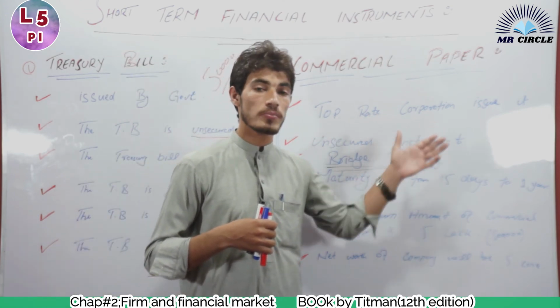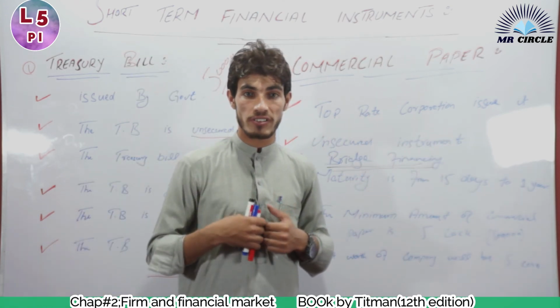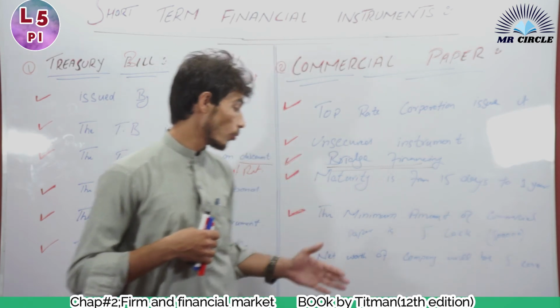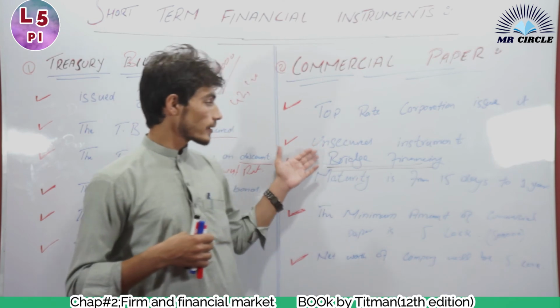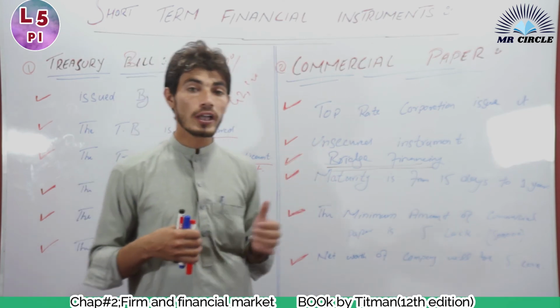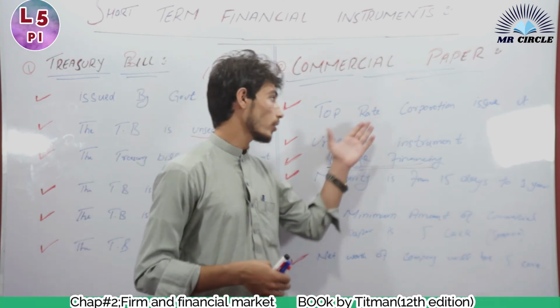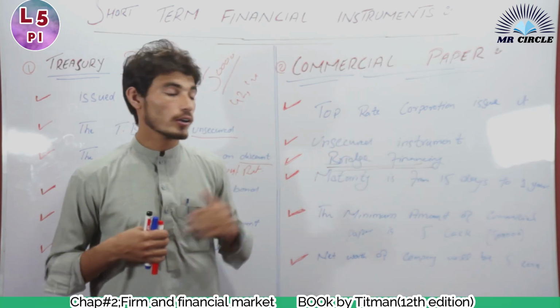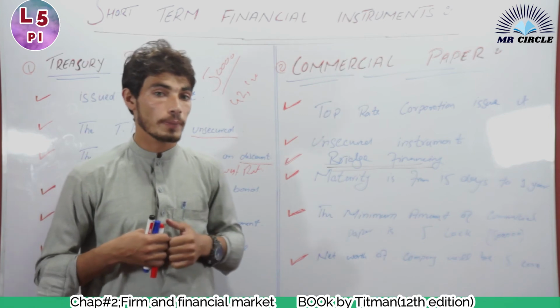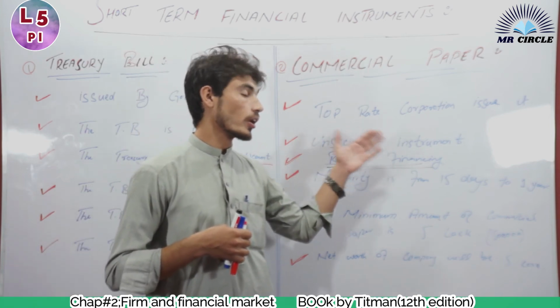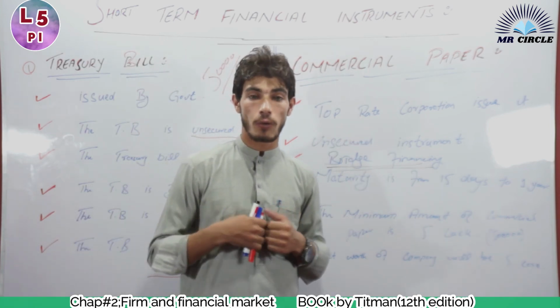Top rate corporation means one which is registered with the government and whose worth is more than 5 crores. So the risk is low, because you cannot trust low rate corporations. You only trust top rate corporations. So you can purchase commercial paper from top rate corporations, in which the risk is low.